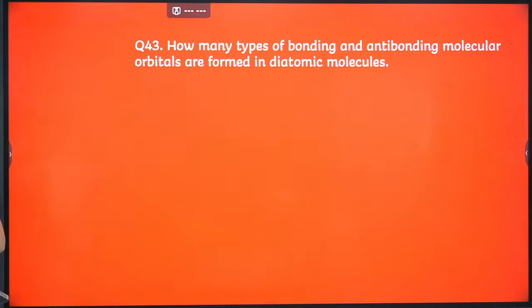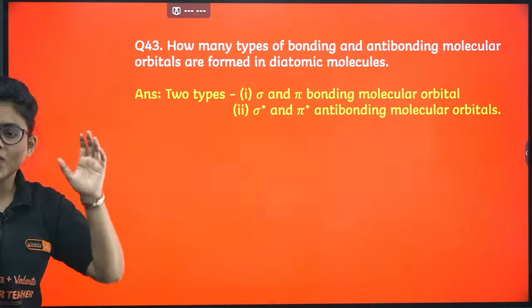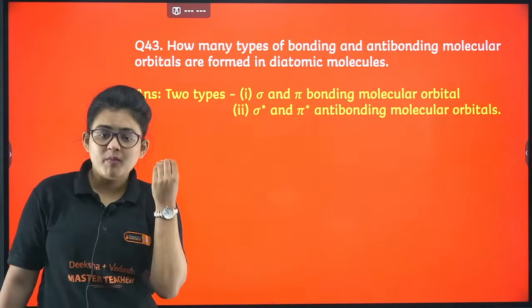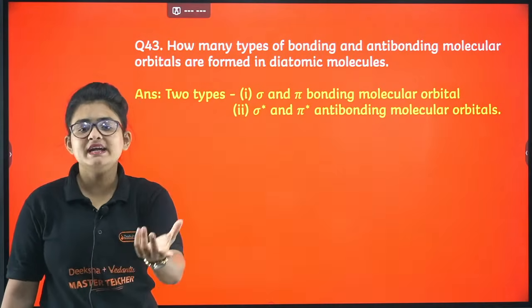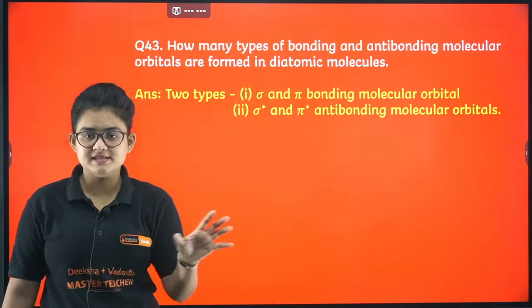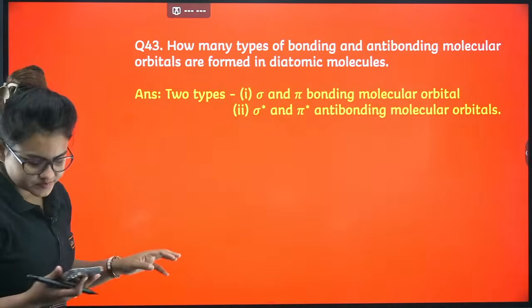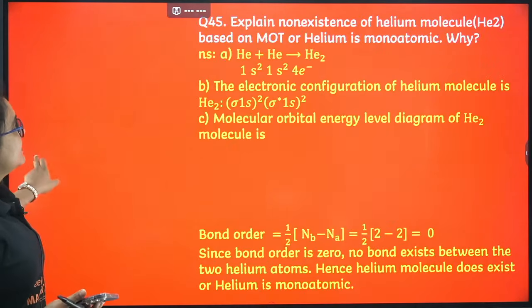Let's proceed. How many types of bonding and anti-bonding molecular orbitals are formed in diatomic molecules? So here you can see sigma bonding, pi bonding, sigma star anti-bonding, pi star anti-bonding. That's it. Okay, let's go ahead.